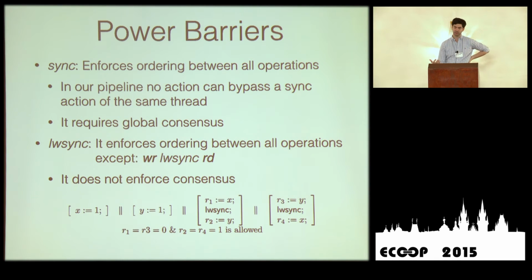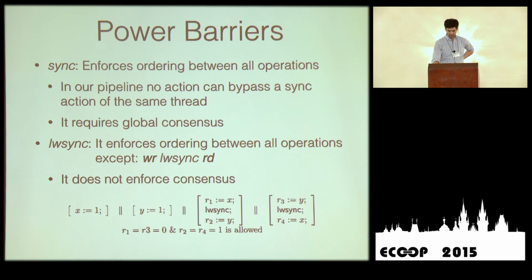The lightweight sync, however, first of all, doesn't prevent all kinds of reorderings. It allows reorderings of writes followed by reads, which is the normal relaxation of TSO. And it does not enforce this kind of consensus. This is shown in the example below, which is basically the IRIW example repeated, except that I've added lwsyncs in between the reads. It turns out that although there is no write-read pair which can be reordered, this behavior is allowed in Power as is, okay?